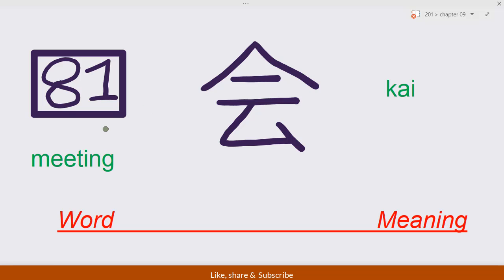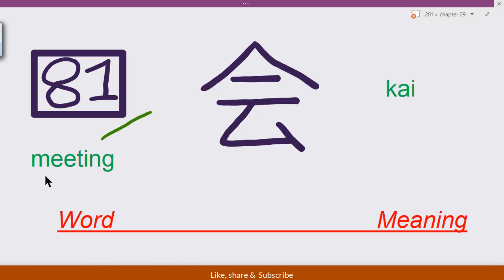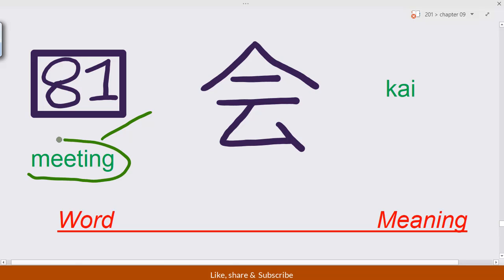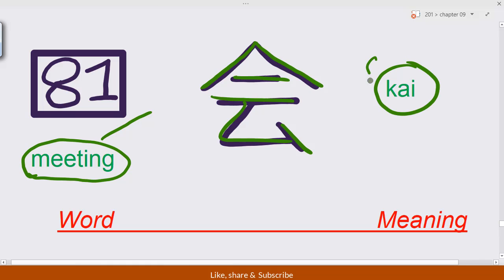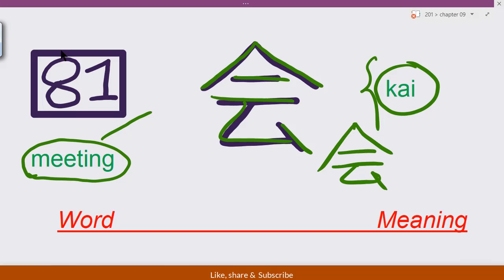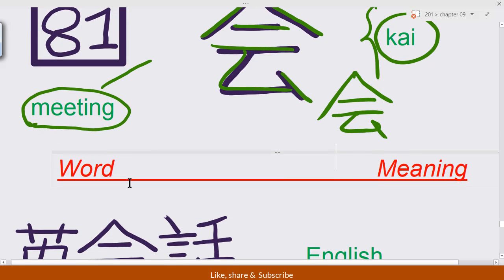Kanji number 81. Here, in the case of meeting, the kanji stroke of that kanji like that, and the sound is kai. Kai. So here again, this, that, and that. So this is the kai for the case of meaning of meeting.